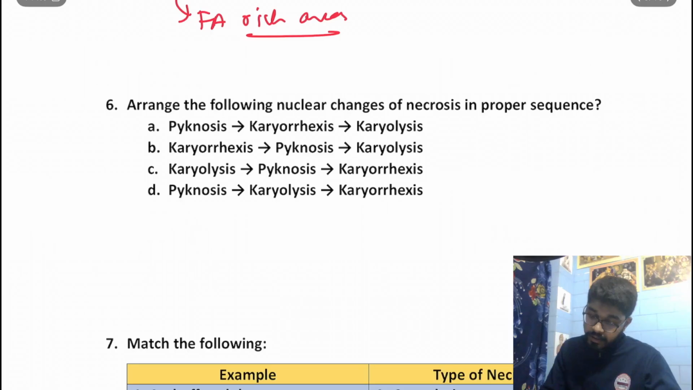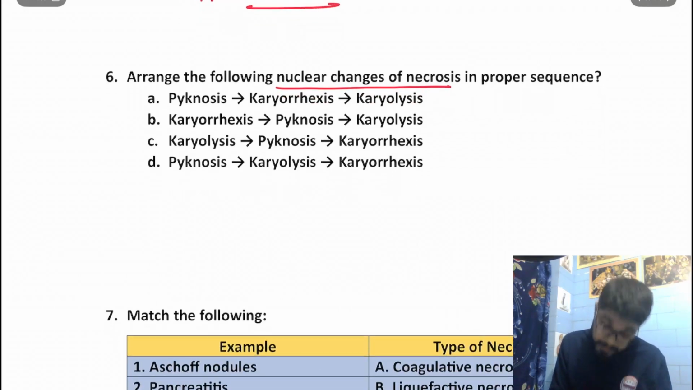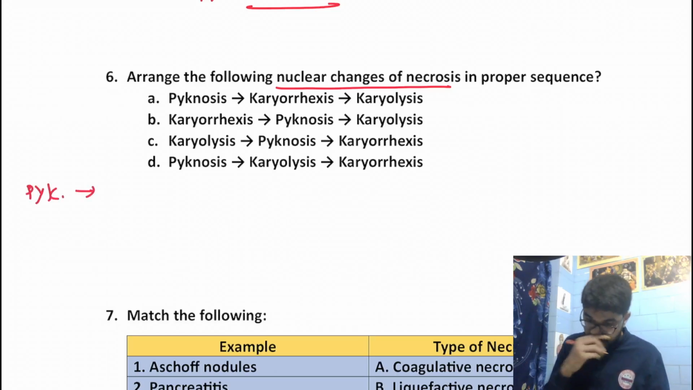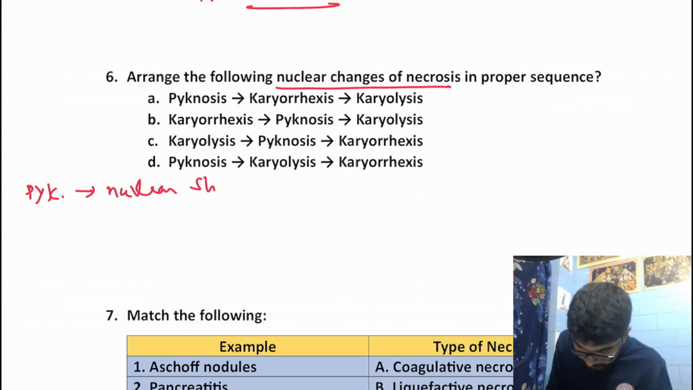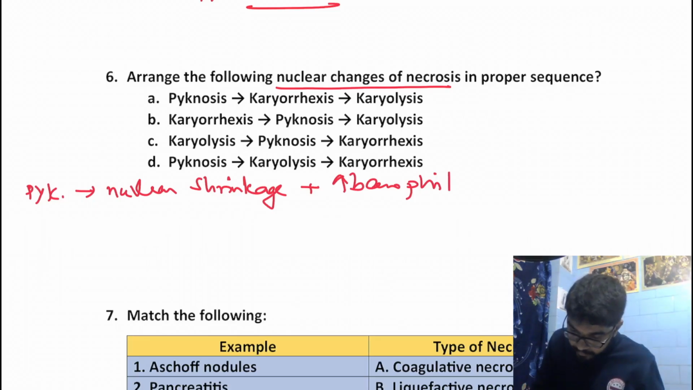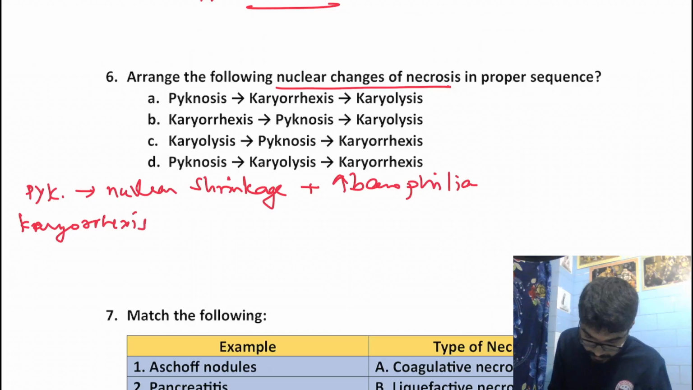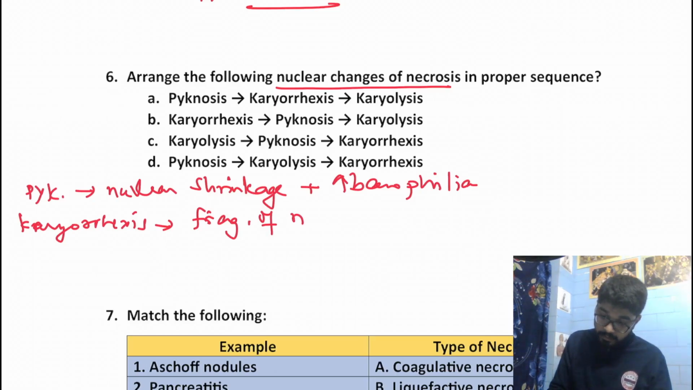Arrange the following nuclear changes of necrosis in proper sequence. Now, we get three nuclear changes in necrosis. Number one is pycnosis. What happens in pycnosis? There is nucleus shrinkage, plus increase in basophilia. Due to nucleus shrinkage, there will be increase in basophilia. Then comes the phase of karyorrhexis, where there is fragmentation of the pycnotic nuclei.